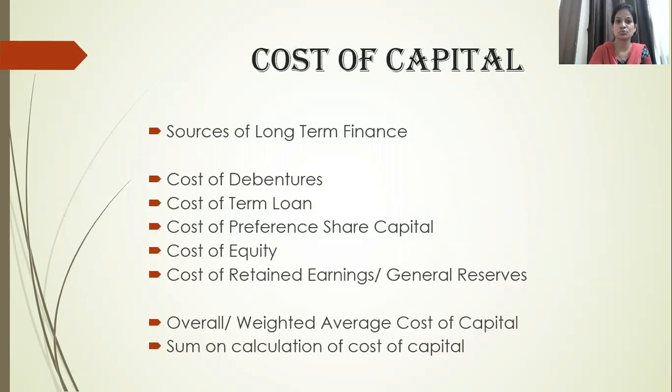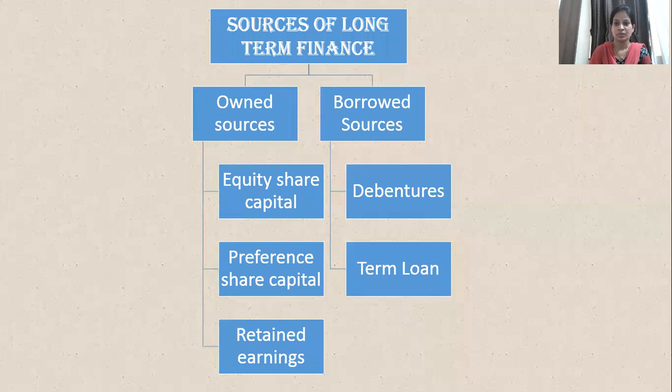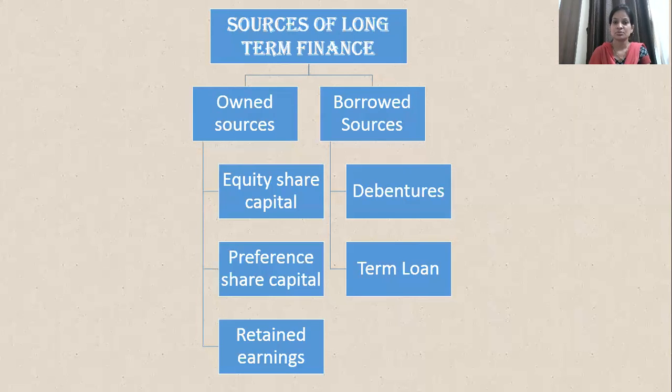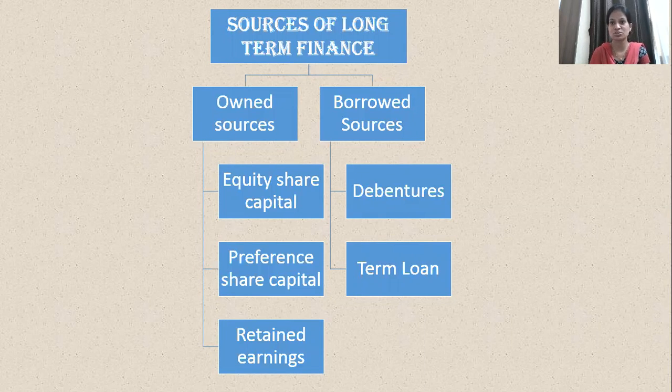So let us start with the sources of long-term finance. Now, if you see, all the sources that the company has can be divided into own and borrowed sources. As you may be aware, what comes in the own sources is equity share capital, preference share capital, and retained earnings, or you can also call it reserves and surplus. And when it comes to borrowed sources, for long-term the company can either get funds by issuing debentures, or the company may also go for a term loan. A term loan is a specific loan which is taken for a long tenure.